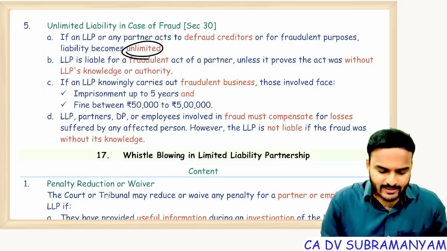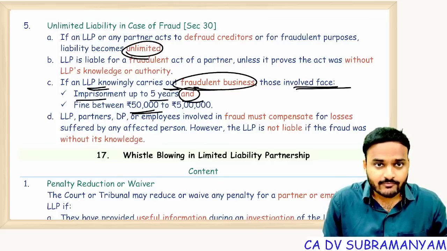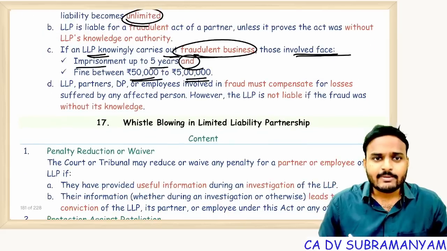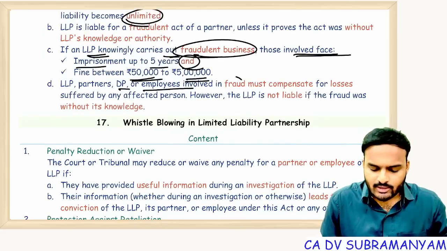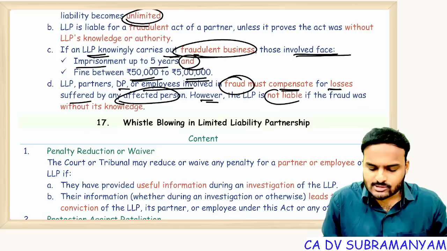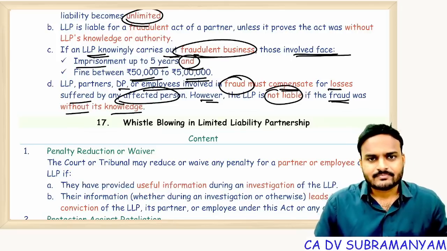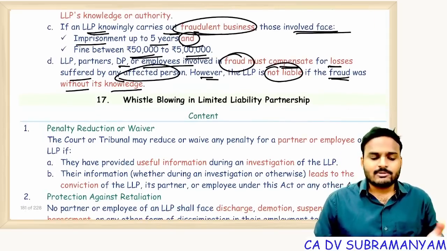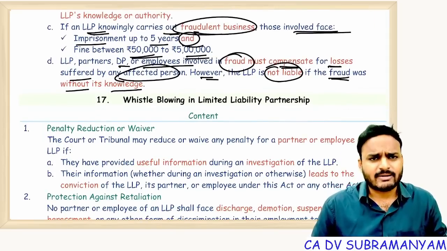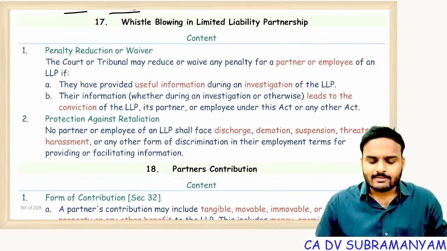Getting it? If an LLP knowingly carries out fraudulent business, those involved may face imprisonment up to 5 years and fine of 50,000 to 5 lakhs. LLP partners, designated partners, employees involved in fraud must compensate for losses suffered by the affected person. However, LLP is not liable if the fraud was committed without its knowledge. If LLP is also involved, then LLP will also get punishment, fine, penalties. That's it.